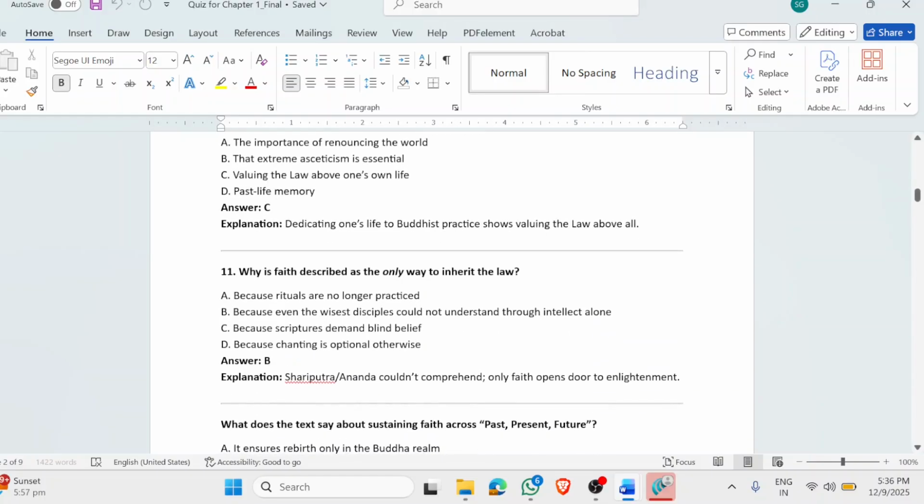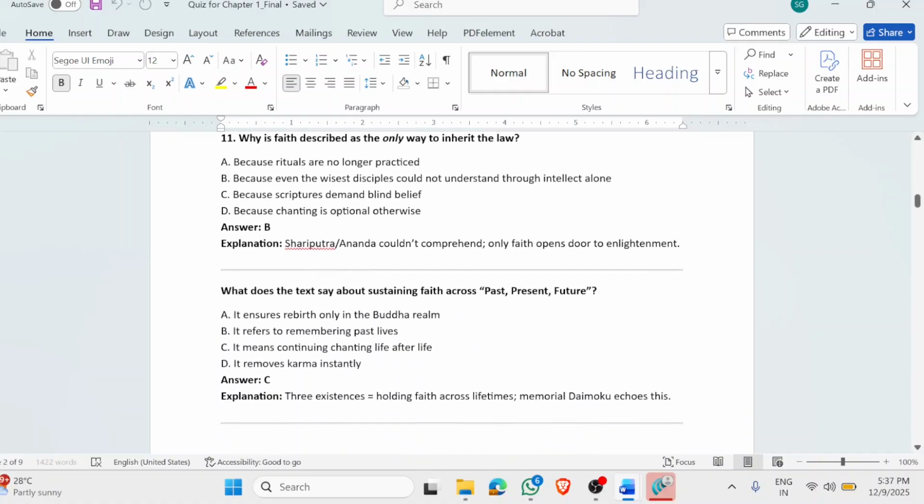Why is faith described as the only way to inherit the law? That is where Shakyamuni Buddha said that even Shariputra and Ananda, the top scholars of that time, couldn't comprehend the wisdom and the magnanimity of the Buddha's wisdom. So that is the reason, if you really want to inherit the law, you can only do it through faith. Faith is the only way to do that, right?